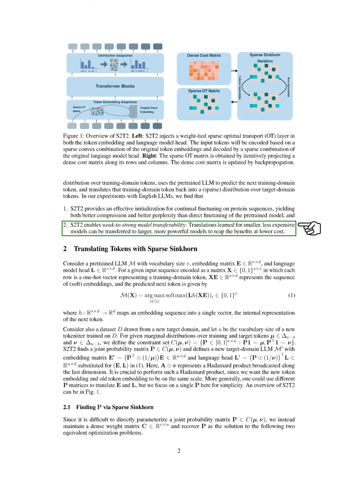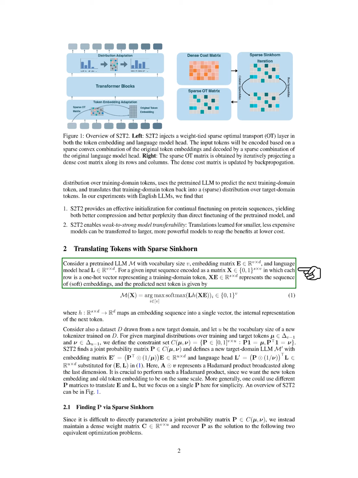Our experiments with English LLMs show that S2T2 effectively initializes continual fine-tuning on protein sequences, resulting in better compression and perplexity compared to directly fine-tuning the pre-trained model. Additionally, S2T2 allows for weak to strong model transferability, meaning that translations learned for smaller, less expensive models can be applied to larger, more powerful models, providing benefits at a lower cost.